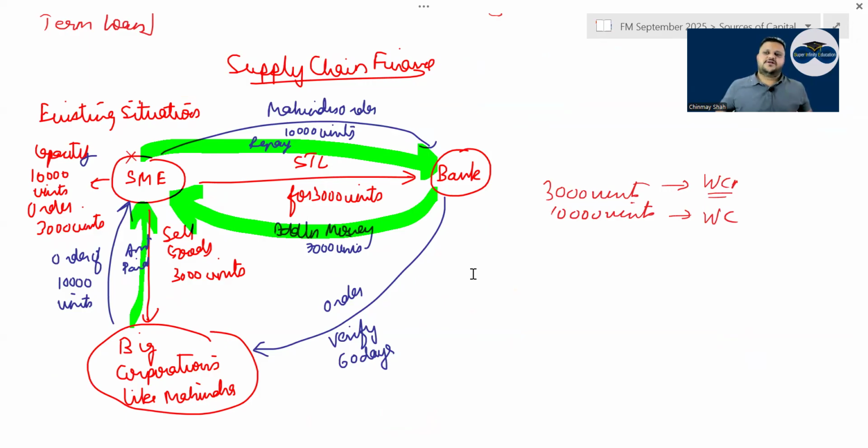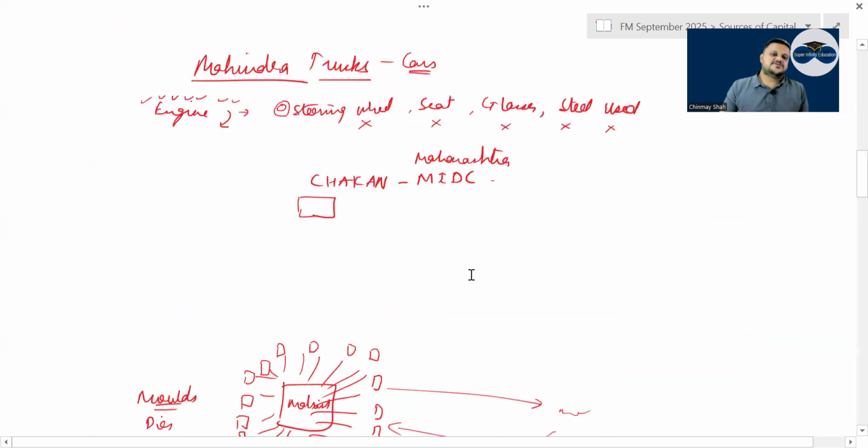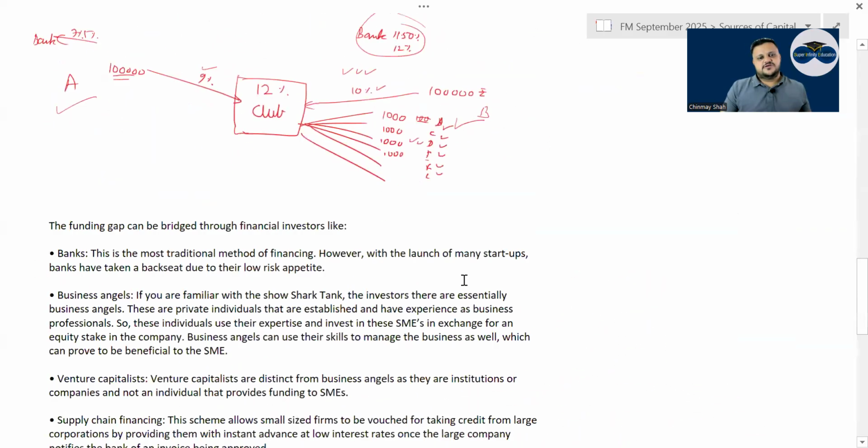So what does the SME do? It takes the order that is received from Mahindra and goes to the bank and says that, boss, see, I've got this big order from Mahindra. Generally, we do 1,000, 2,000 units, but now Mahindra is asking for some very huge number of units, which we cannot do without additional working capital investment. Then the bank verifies the order with Mahindra and takes the confirmation that they will pay within 60 days once the order is delivered. So on that verification and confirmation from Mahindra, the bank will give a short-term loan to the SME, right? Then once the order is fulfilled, the SME will repay the loan. That is called supply chain financing, so the supply chain does not break down.